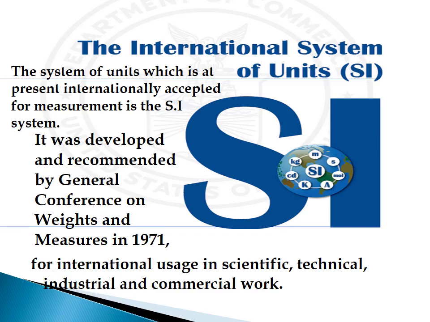The system of units which is internationally accepted for measurement is the SI system or International System of Units, which was developed and recommended by the General Conference on Weights and Measures in 1971. For what purpose was it developed? It was developed for international usage in scientific, technical, industrial and commercial work.